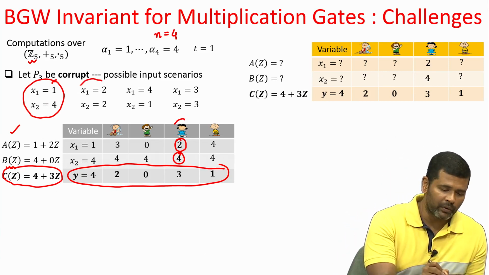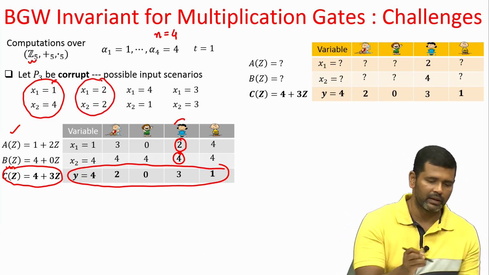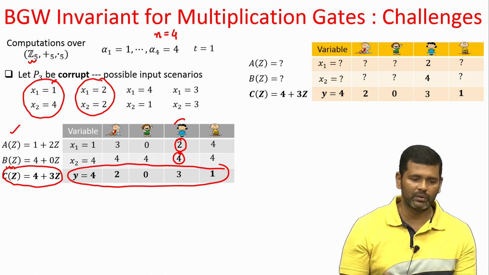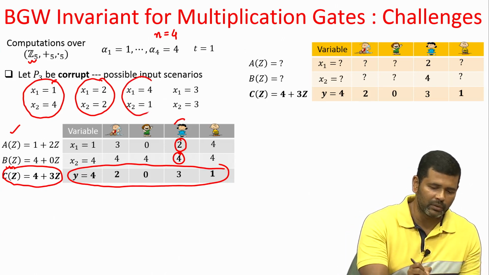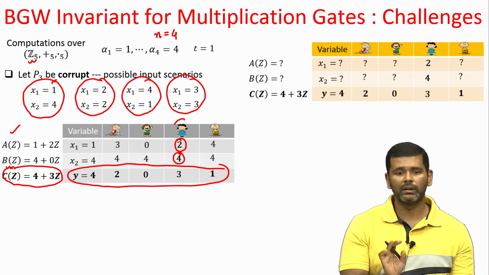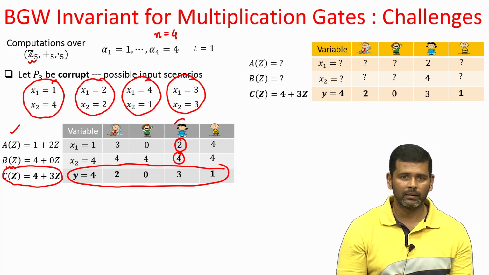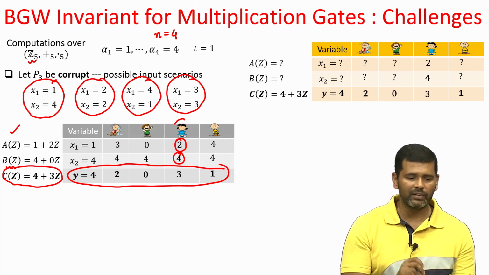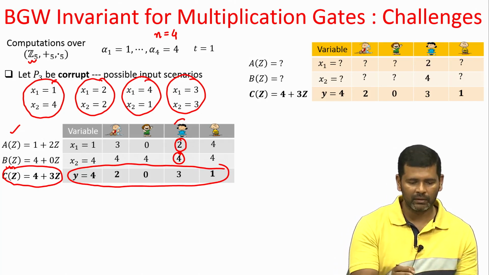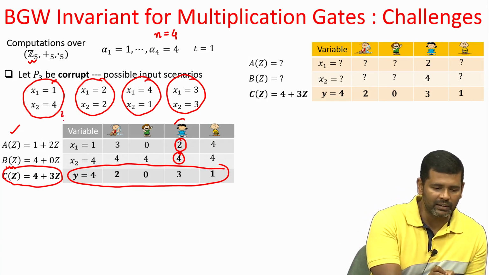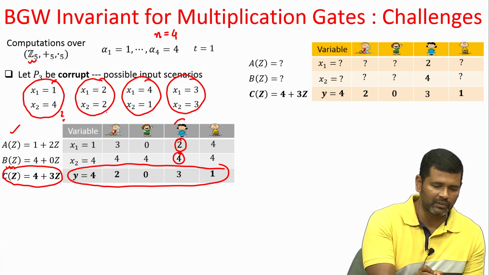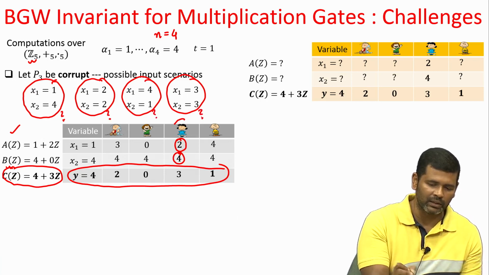Or it could be the case that x1 equal to 2 and x2 equal to 2, or this could be the input scenario, or this one. If this protocol were satisfying the privacy property, then the adversary or the corrupt P3 could not pinpoint whether she has seen the execution with respect to this input scenario or this one or this one or this one.